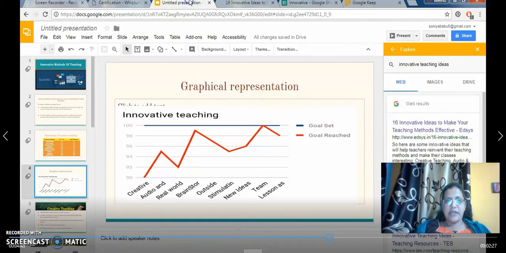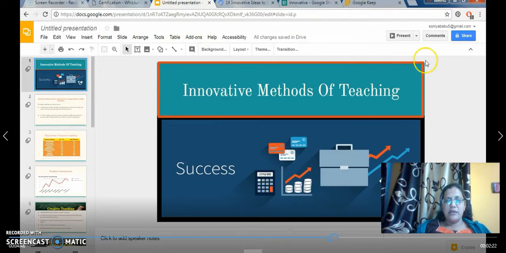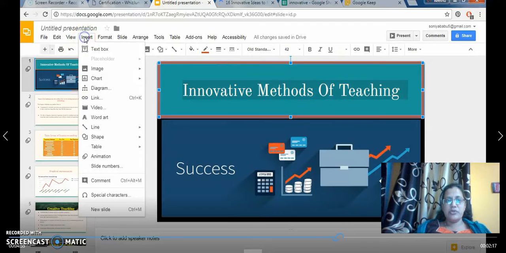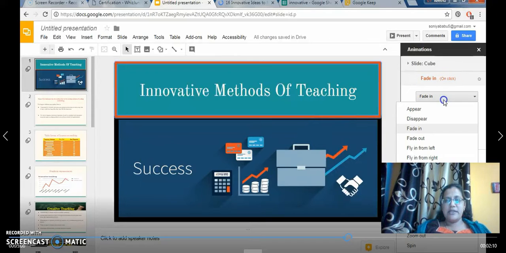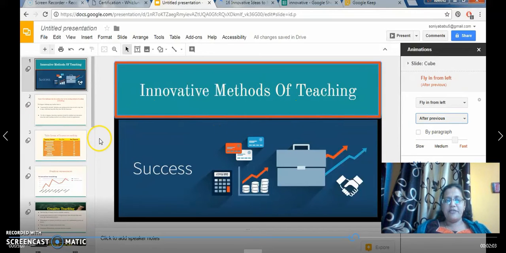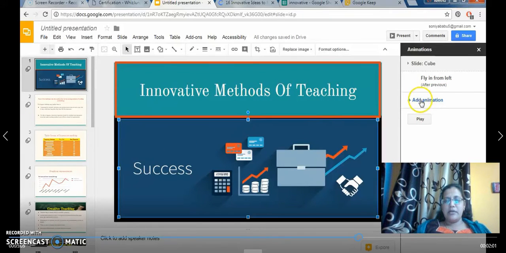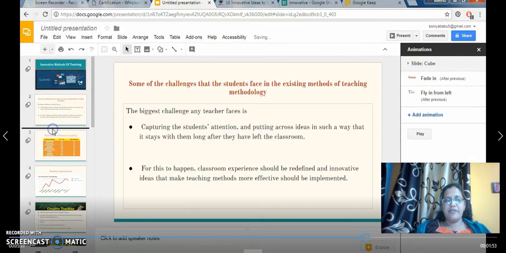And then transitions and animations. I had given transitions and animations for each and every slide. So this is how I'd given. I go to insert, I go to animation, and I select the animation for each and every item that's given. I'm giving fly in from left, and then I'm giving after previous, so that everything comes after previous, and there'll be no problem at all. And this is how my slide is going to look after I finish each and every animation.